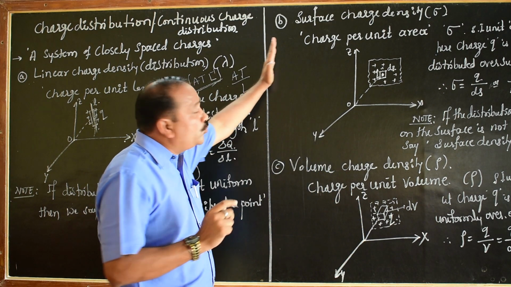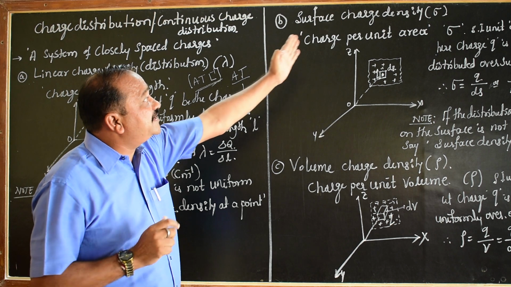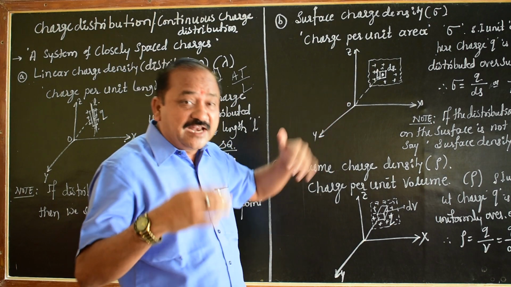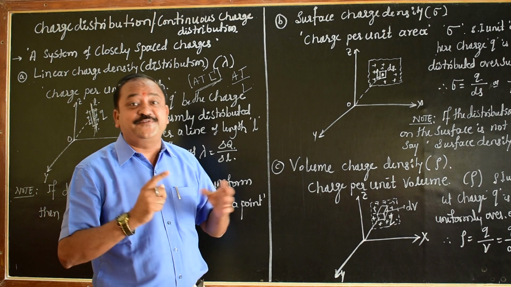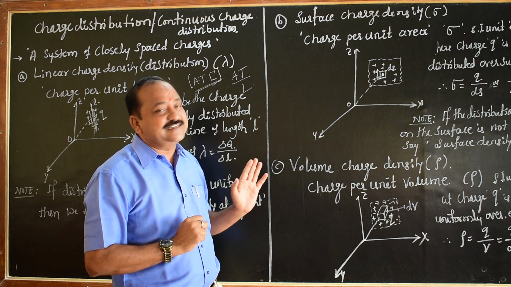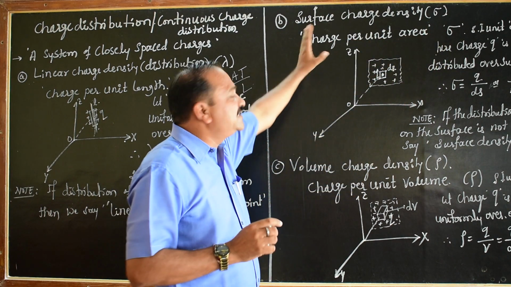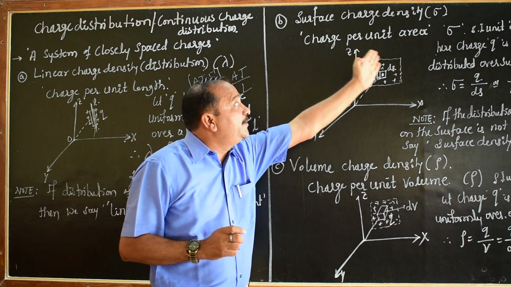So the second one, the surface charge density. It's a very simple thing: surface, some area. Areal charge density also we call it. Surface charge density, areal charge density, is also denoted by the letter sigma. This is charge per unit area.